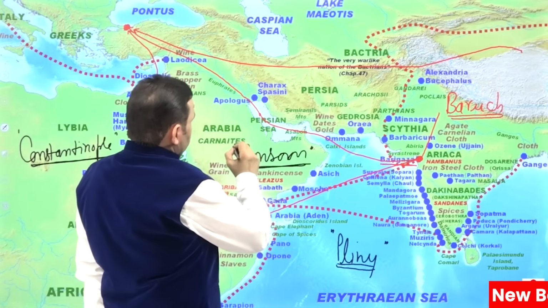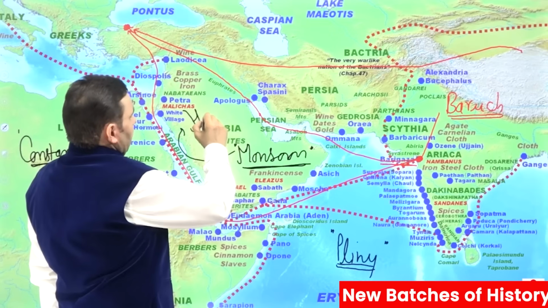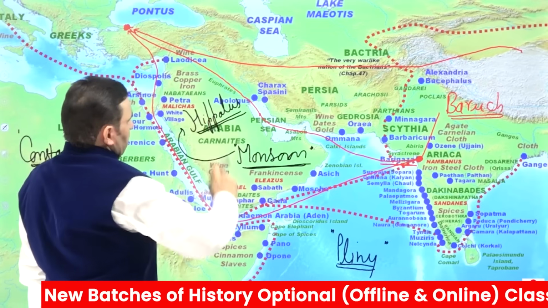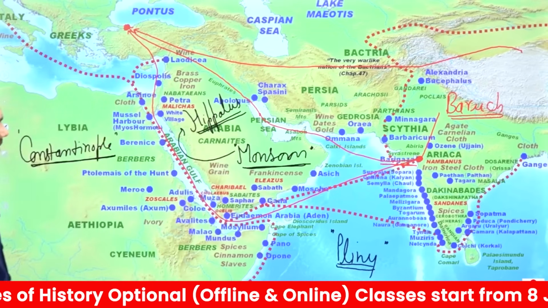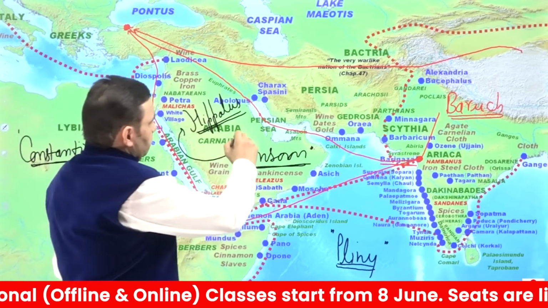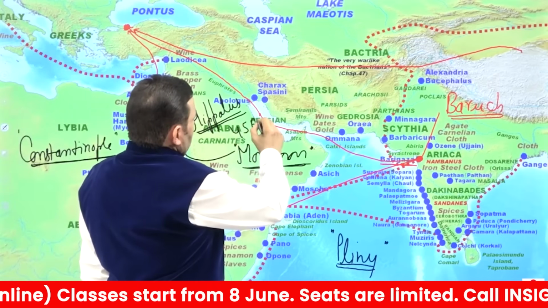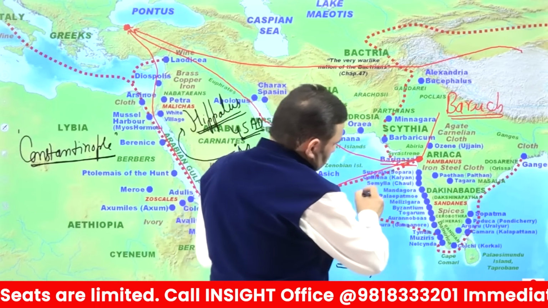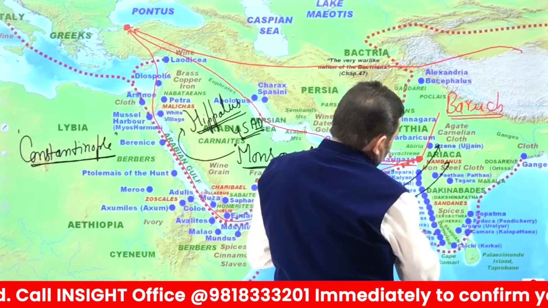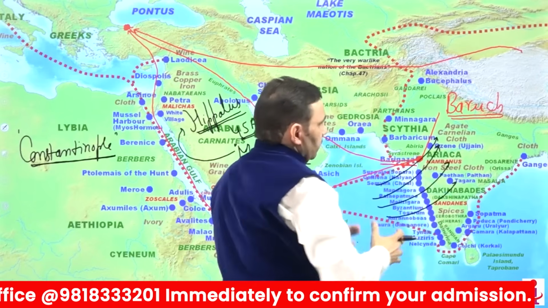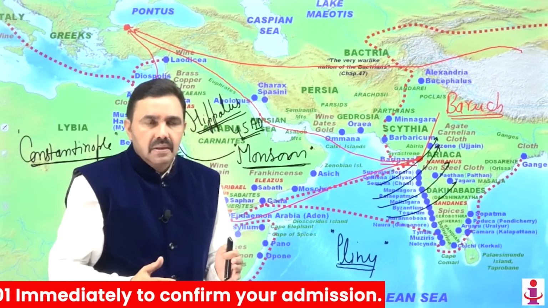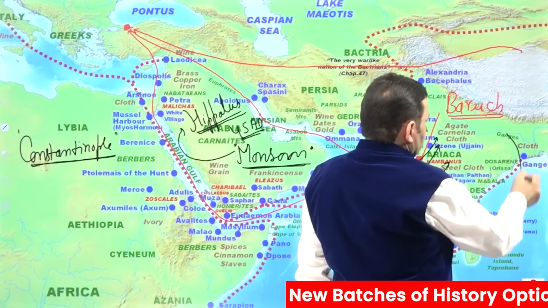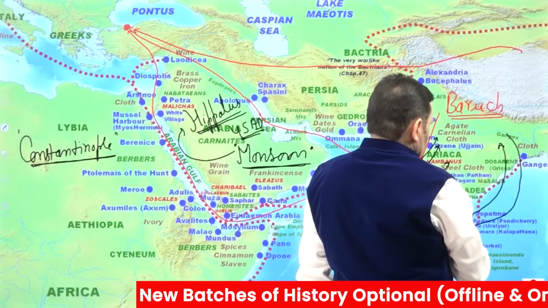These monsoon winds were discovered, again the name you have to remember, Hippalus, by the Arab navigator Hippalus. Hippalus discovered monsoon winds in around 45 AD. Monsoon winds are seasonal winds. In one season, the winds move towards the Indian mainland. That's why we have the rainfall, monsoonal rainfall. This is the southwest monsoon. And then one branch goes through the Bay of Bengal, hits the Himalayas. This becomes the northeast monsoon.